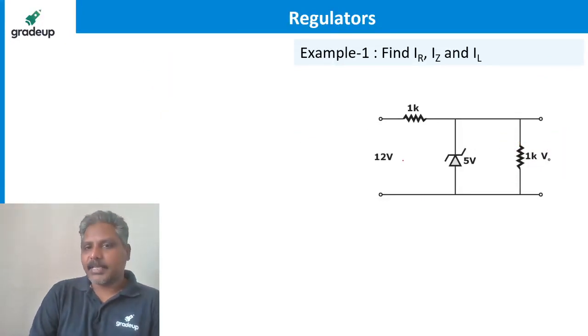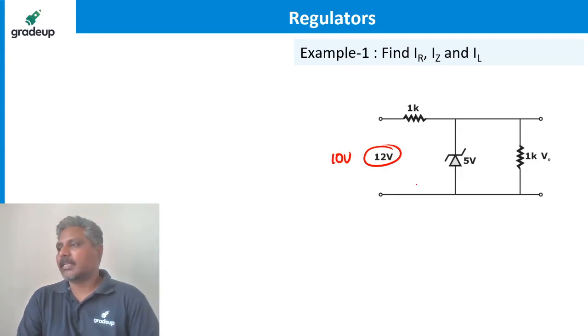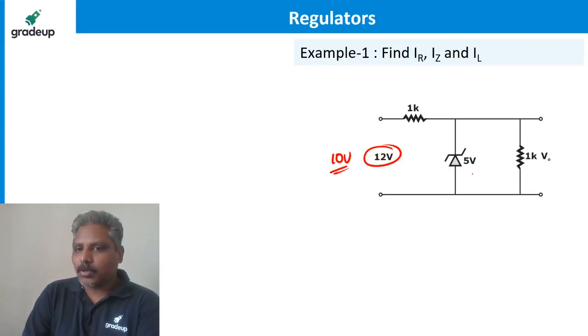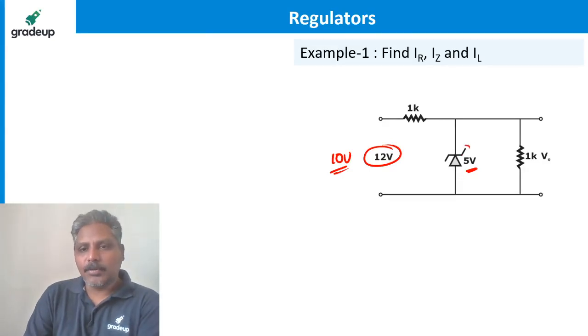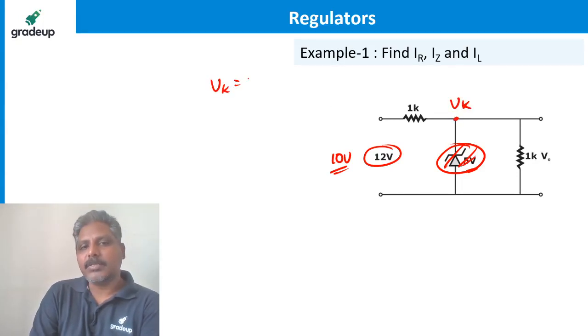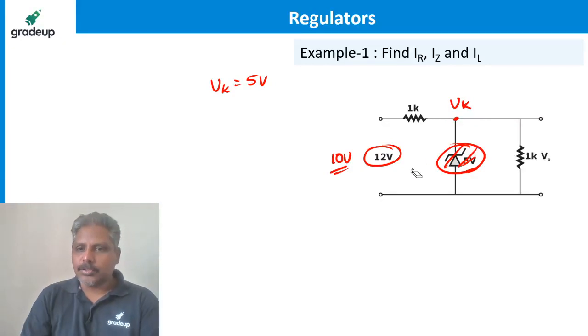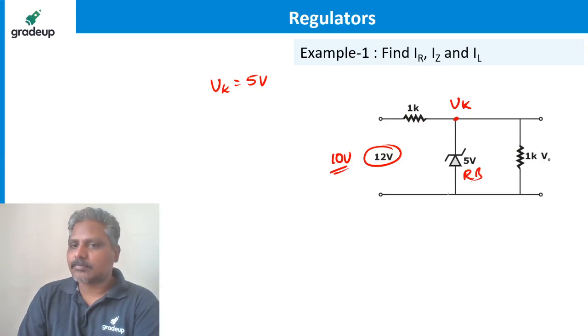Once again, let me explain with, for example, 10 volts. If I apply 10 volts, it looks like 10 volts is more than 5 volts, so Zener is under breakdown. No, you have to ensure. How? Imagine that the Zener is not there. Let's find how much is the voltage here, call it the cathode voltage. How much is it? 5 volts, right? Because it is a potential divider. That means you are applying 5 volts to the Zener diode whose breakdown voltage is 5 volts. So Zener is not under breakdown. It is just reverse bias now.